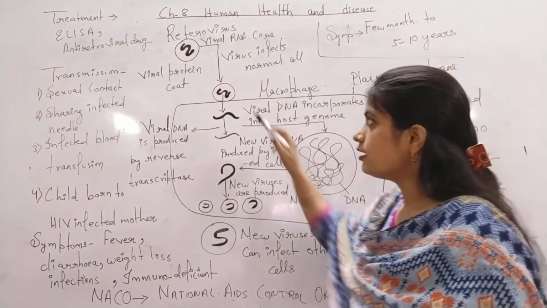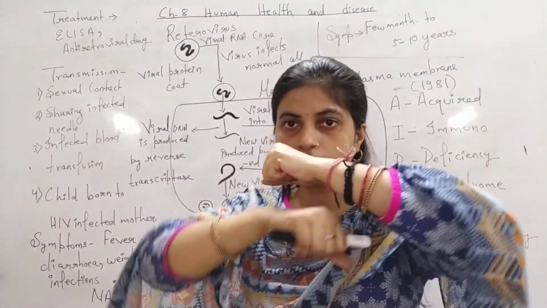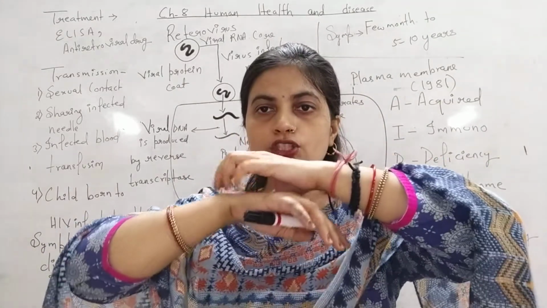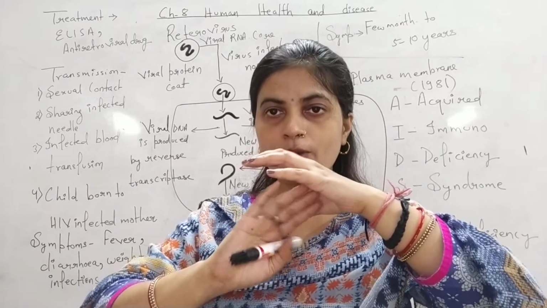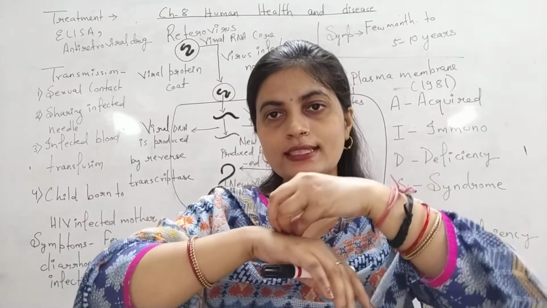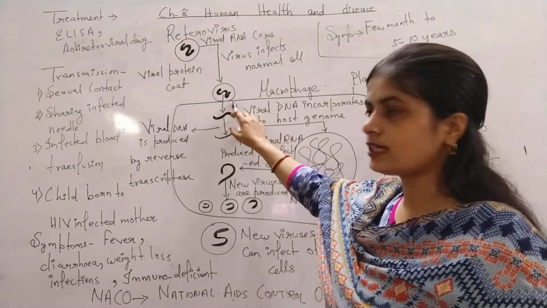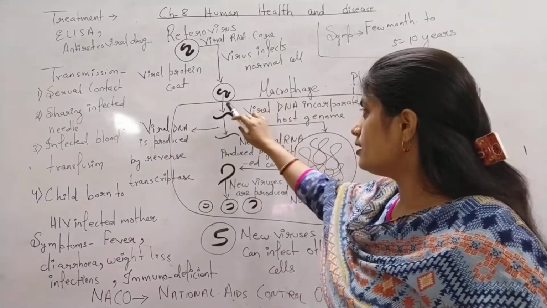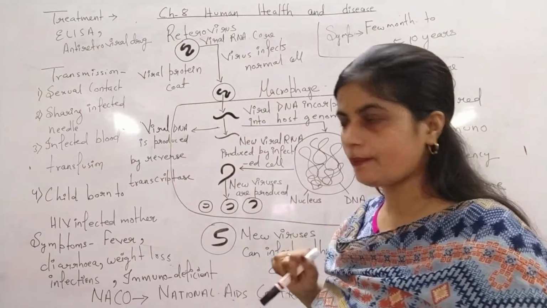This we have seen. Now, as the viral genome or the virus comes in contact with the normal cell, its protein layer gets dissolved, and the viral genome, whether RNA or DNA, enters inside the cell. The same thing is happening here. The virus is coming in contact with the cell. What is its host cell? Macrophage. It has released its genome, that is RNA.